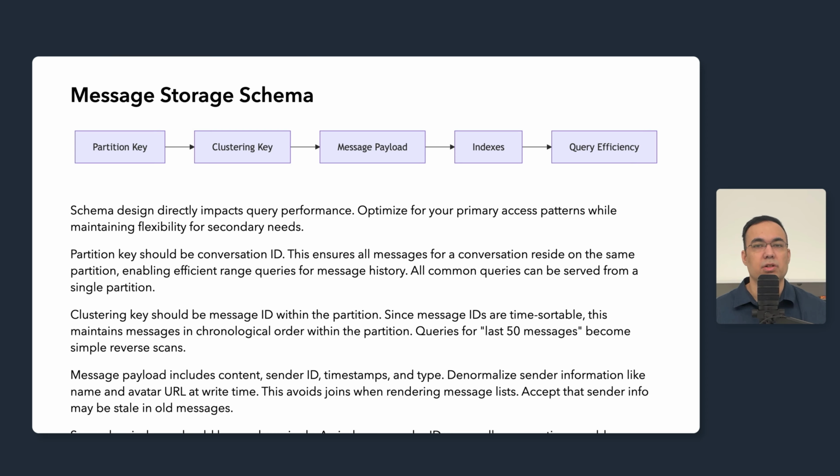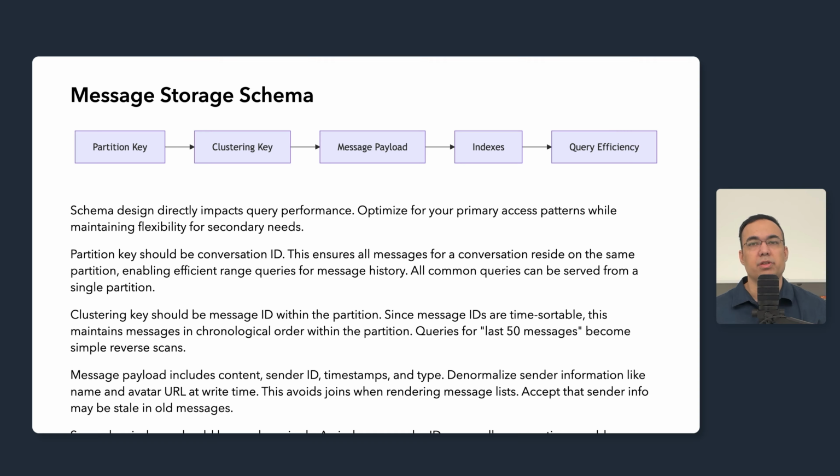The message payload includes the content, sender ID, timestamps, message types, and any attachments. Denormalize the sender information, like display name and avatar URL, at write time. This avoids joins when rendering message lists. The trade-off is that the sender info may be stale in old messages if users update their profiles, which is usually acceptable.